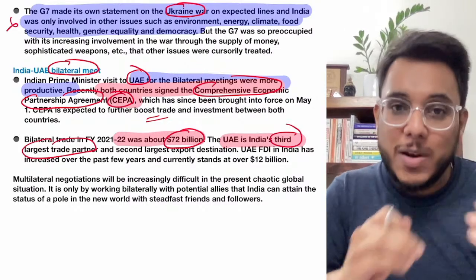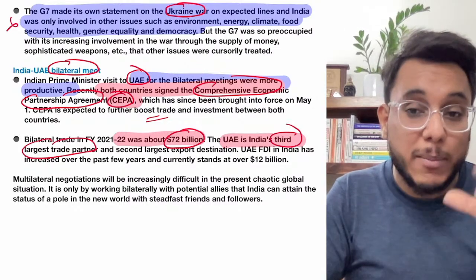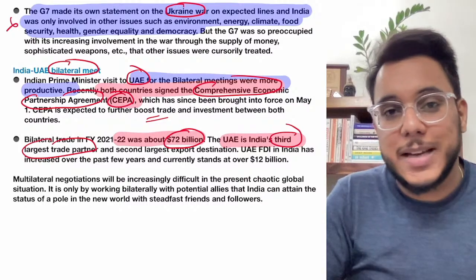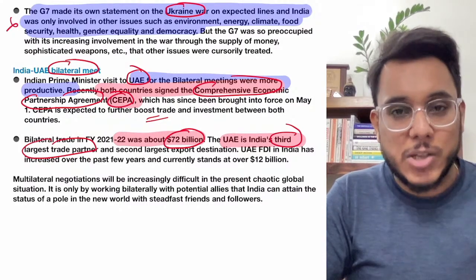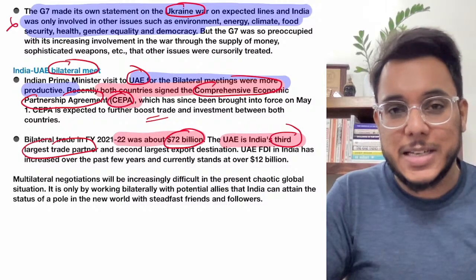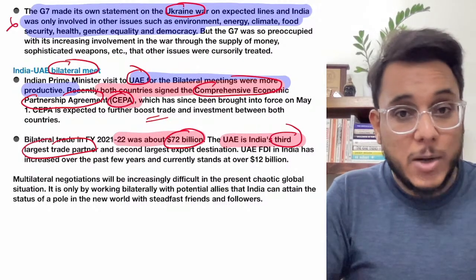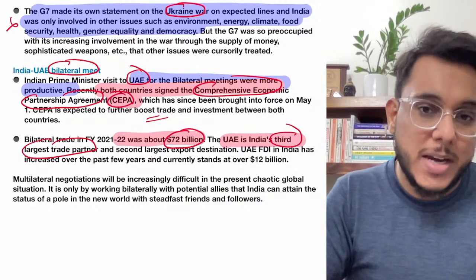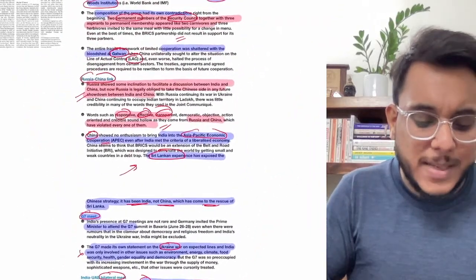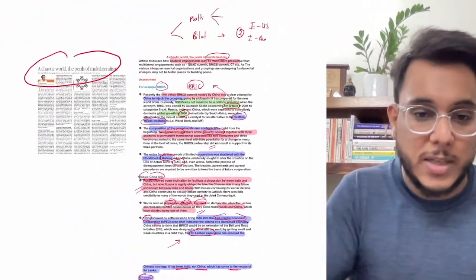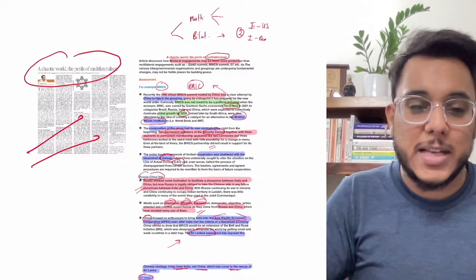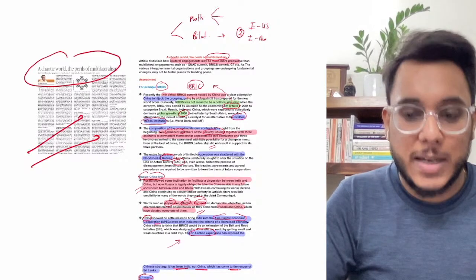So when one-to-one relations, bilateral relations are concerned, they are more successful. The same goes for India-Australia. India-Australia relations are so successful that we have recently signed the Economic Cooperation and Trade Agreement with Australia. So bilateral engagements are becoming more prevalent and more successful than multilateral engagements. So that is all about this particular article, and now we'll move to the next.